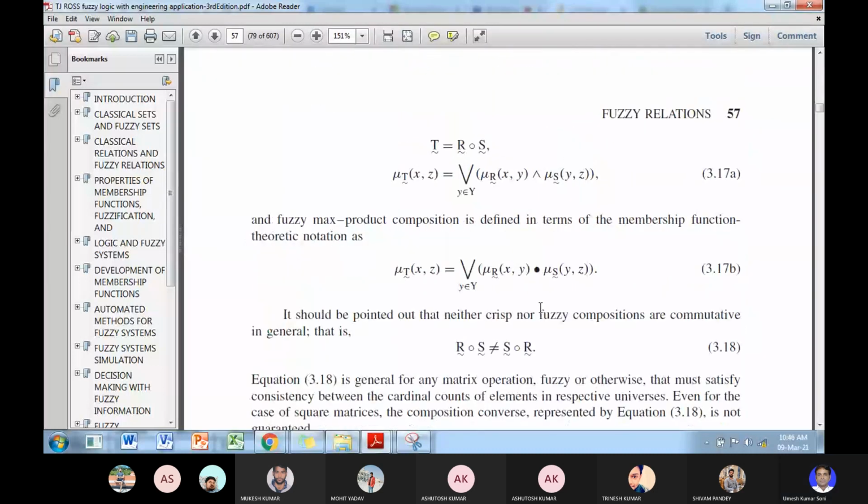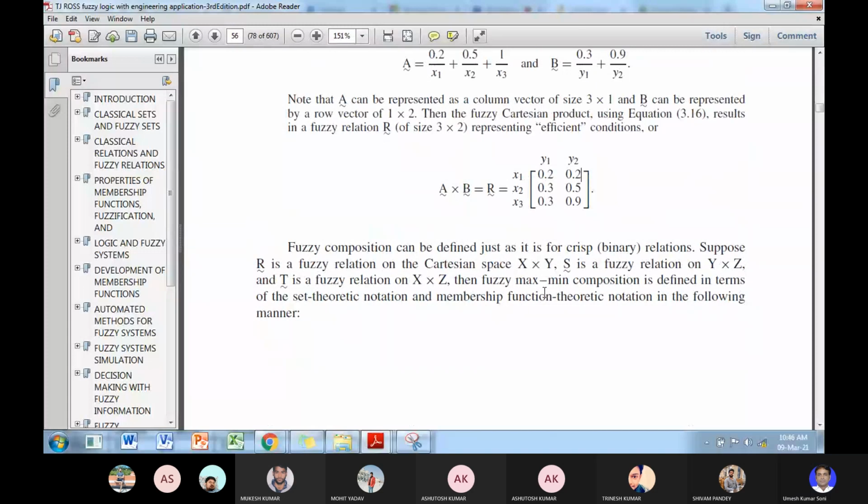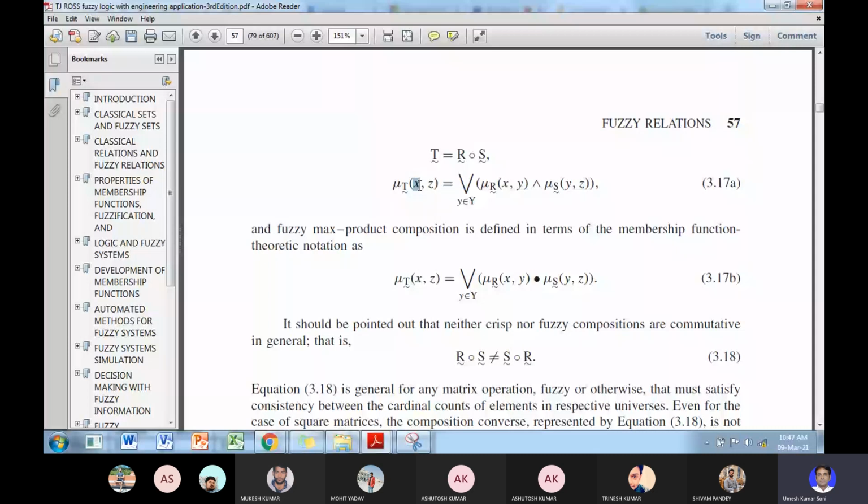Now suppose a relation R is given by the Cartesian product in X and Y universe of discourse. S is the fuzzy relation which gives the relationship between universe of discourse Y and Z using the Cartesian products. So what is the relation between X and Z? The universe of discourse X and Z. The membership grades of this fuzzy composition is given by